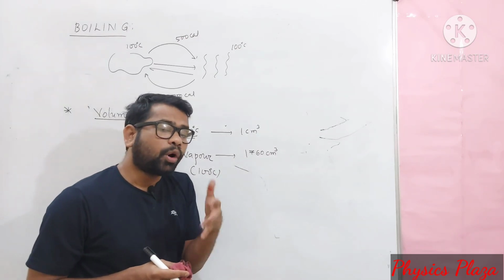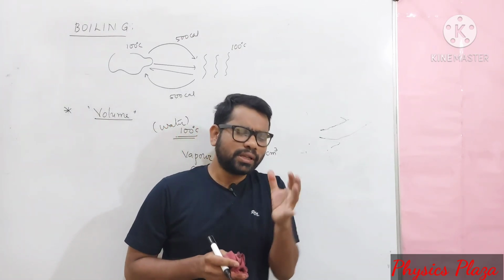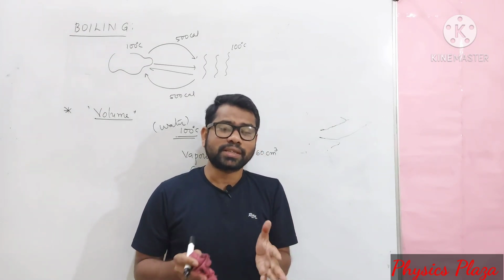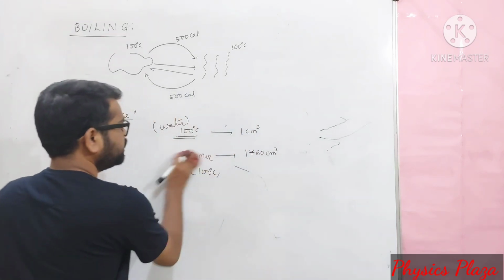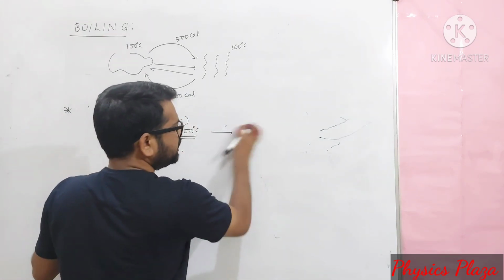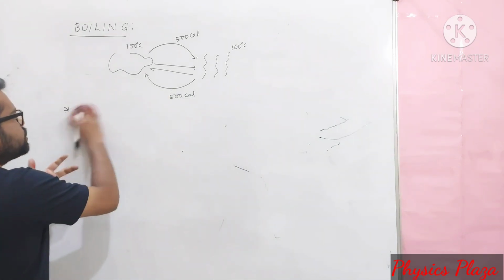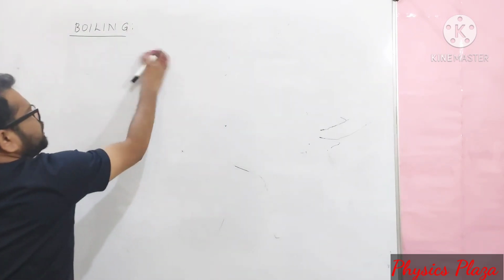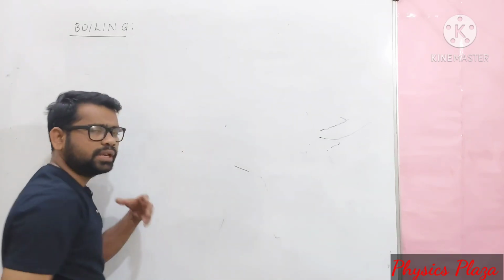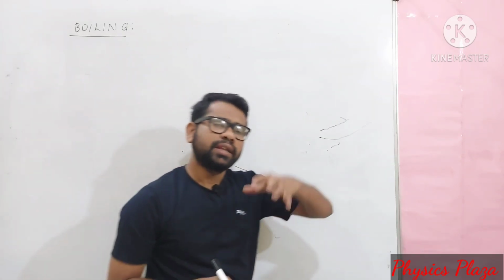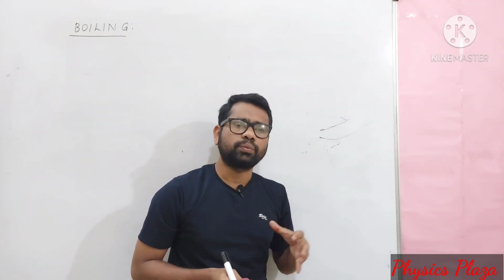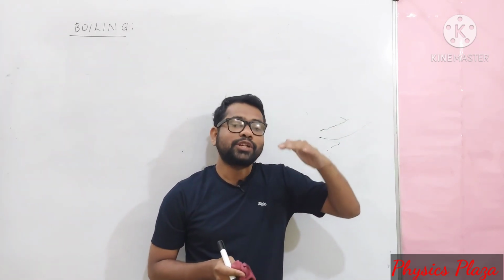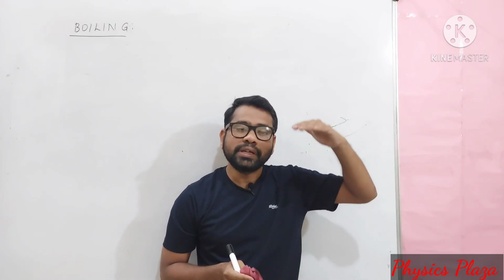Then, does the boiling point depend on pressure, dear children? Of course, yes. We can understand this especially in hill stations. Whenever we try to cook something in a hill station, we find it too difficult to cook the food items. The reason is that at hill stations the pressure is low. In the previous classes we learned that with altitude, atmospheric pressure decreases.